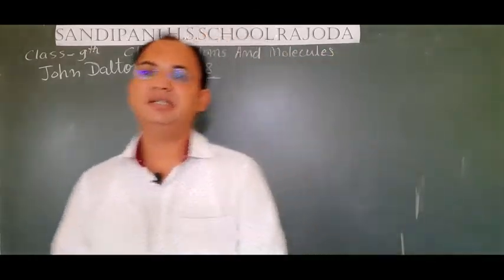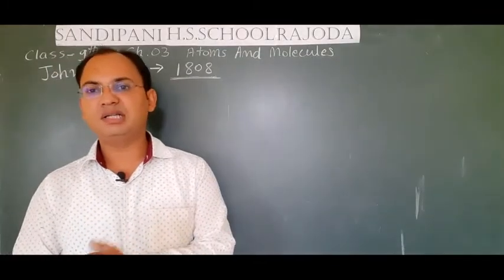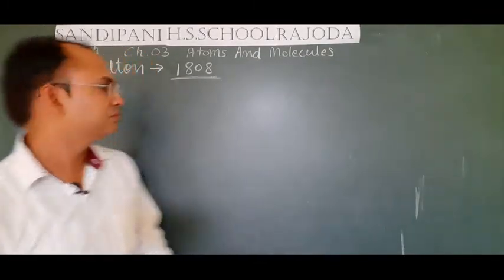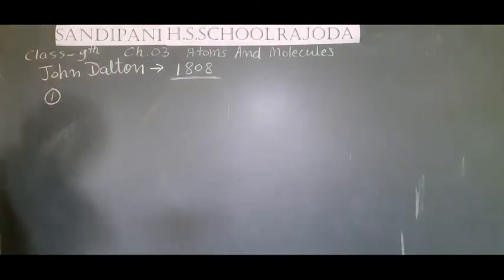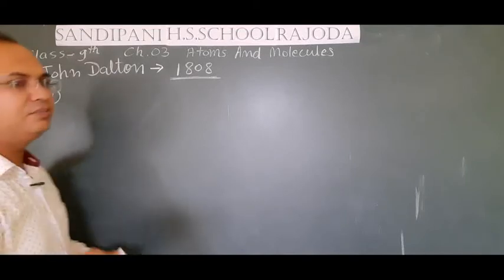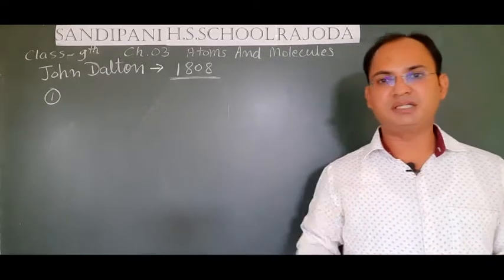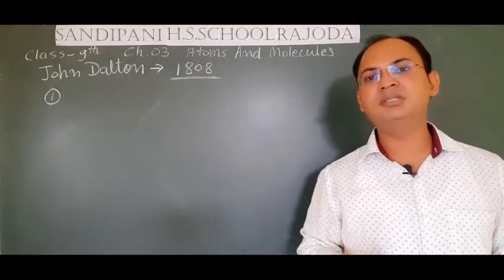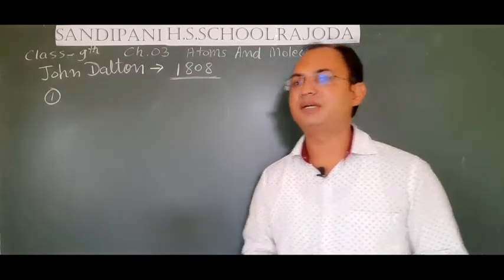Let's understand which points John Dalton gave related to the atom. The very first point, students, that John Dalton gave was that all matter is made up of teeny particles. Every matter that is present around us is made up of very small particles.